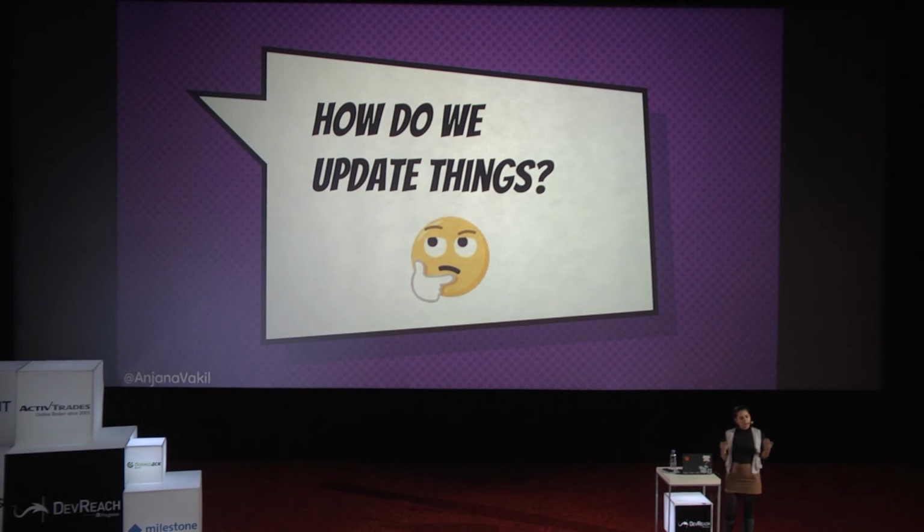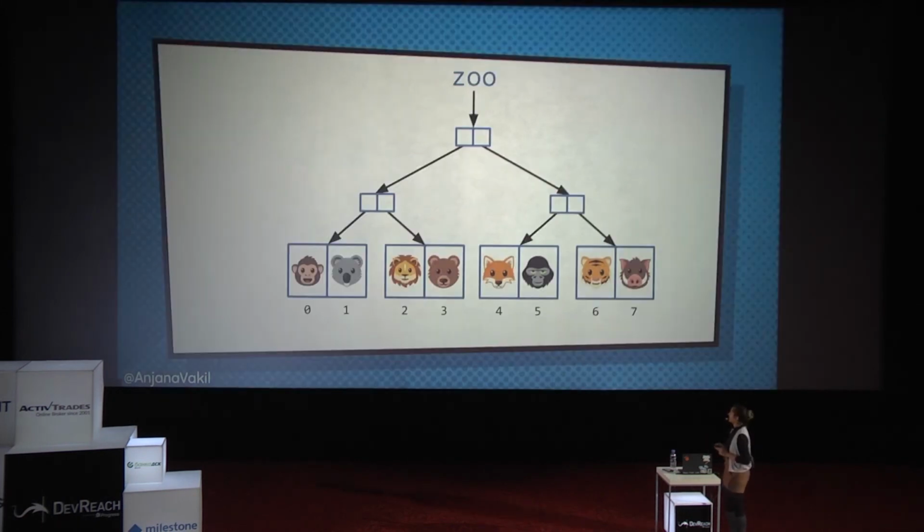So, what happens when we want to update something? As we saw before, in just a simple array, if I have an immutable array and I want to update one thing, I have to allocate an entire new array of the same size and copy everything over. Let's see what happens in the persistent data structure, the tree version. So in this case, if I want to change one thing, let's say I want to change my koala and have it be an alien in that slot instead,